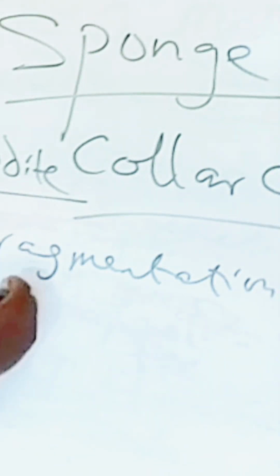And if any part of the sponge is cut off, the sponge can reproduce that part of the body through what we call regeneration.